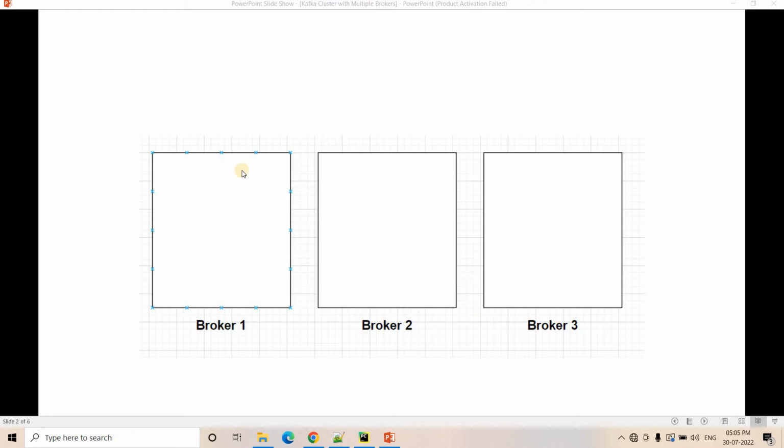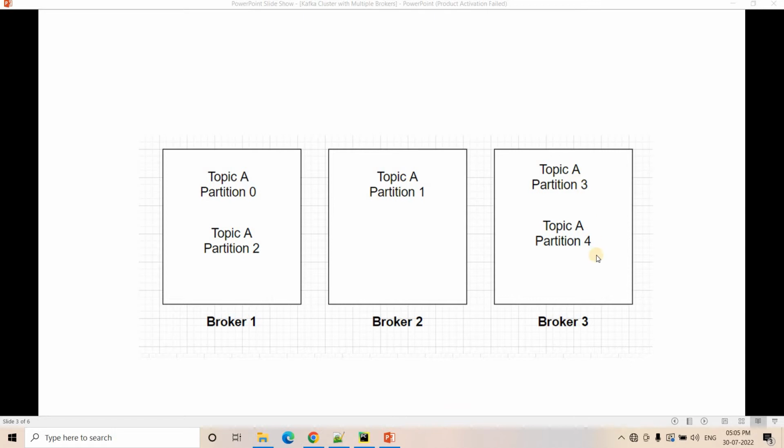And when we created the topic in this kind of Kafka cluster where multiple servers are present, we saw that if the topic has 5 partitions, then the partitions are distributed among different servers. It is not like all the partitions are present inside a single server, right? And that advantage we have seen: suppose partition distribution is like this, that is, partition 0 and partition 2 are in the first server, partition 1 is in the second server, and partition 3 and partition 4 are in the third server.